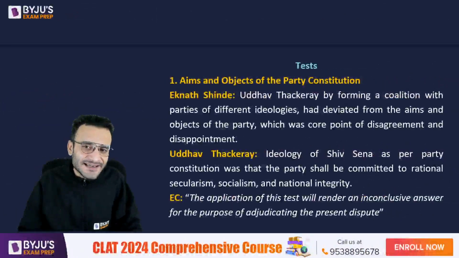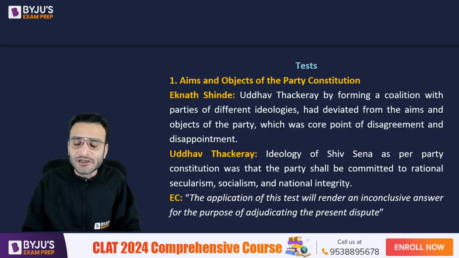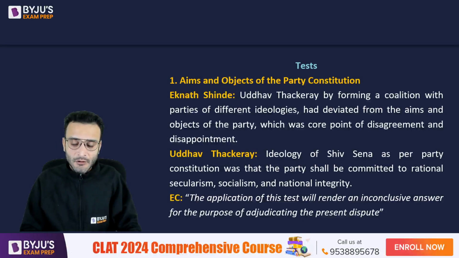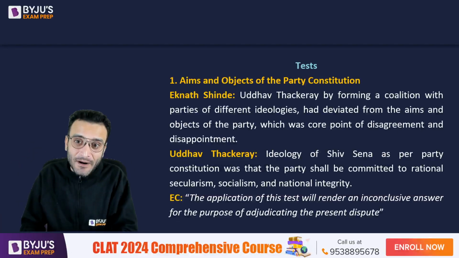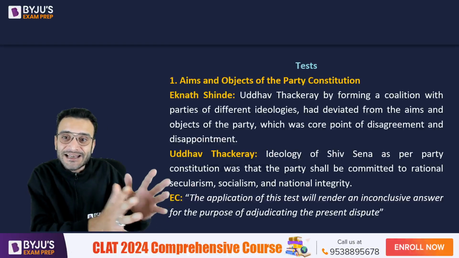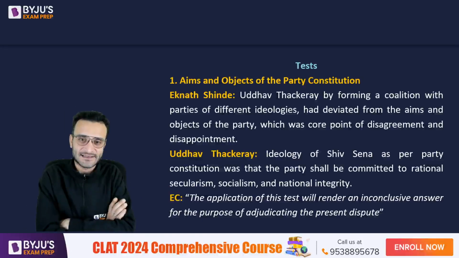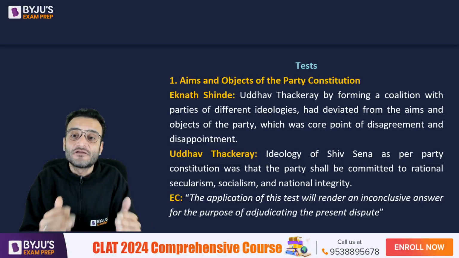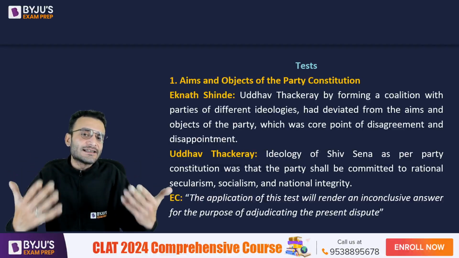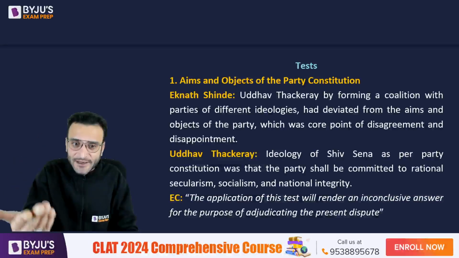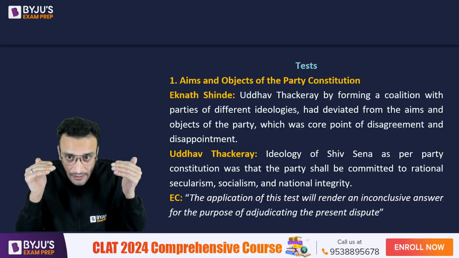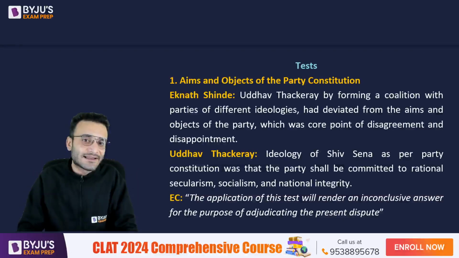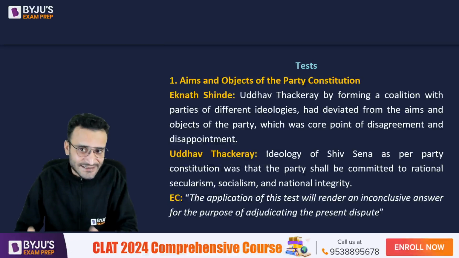What are the various tests that the Election Commission conducted, wherein it came to the conclusion that the Uddhav Thackeray faction is not the real Sena, but the Eknath Shinde faction is the real Shiv Sena? The first test is the aims and objectives of the party constitution. What is the argument of Eknath Shinde? What is the argument of Uddhav Thackeray? And what has the Election Commission said? We are going to look at that. So I have divided it into the various tests.